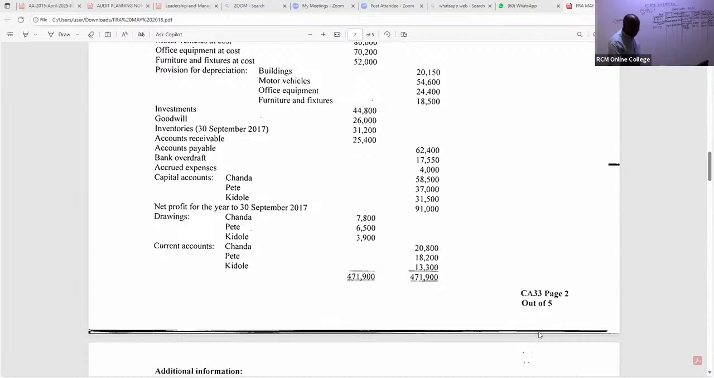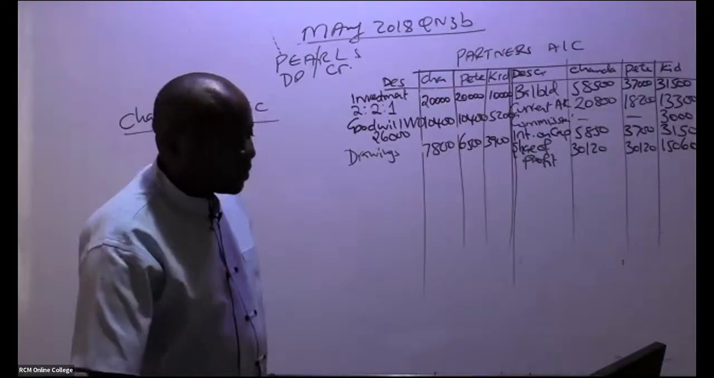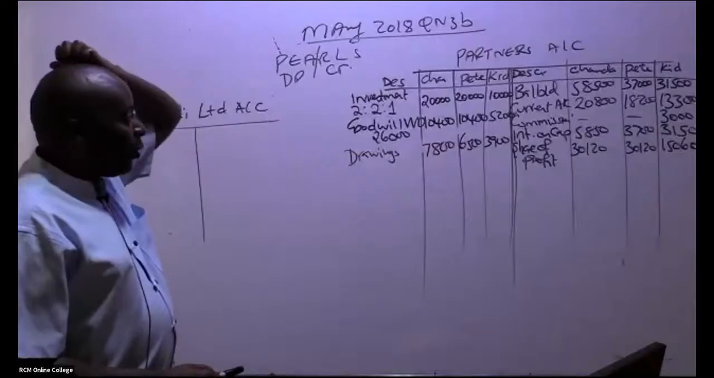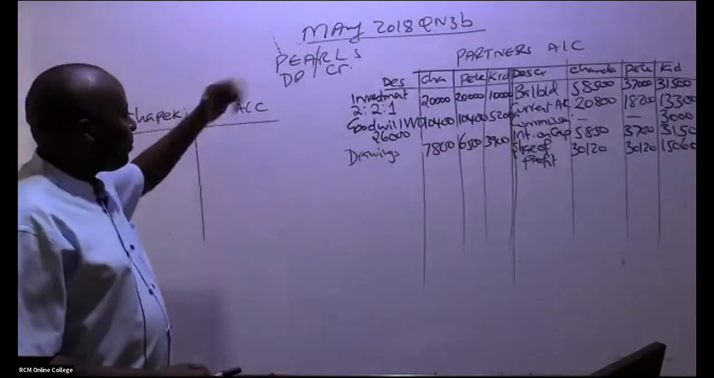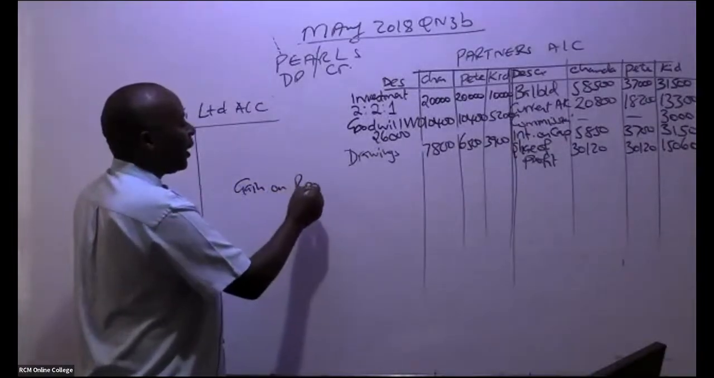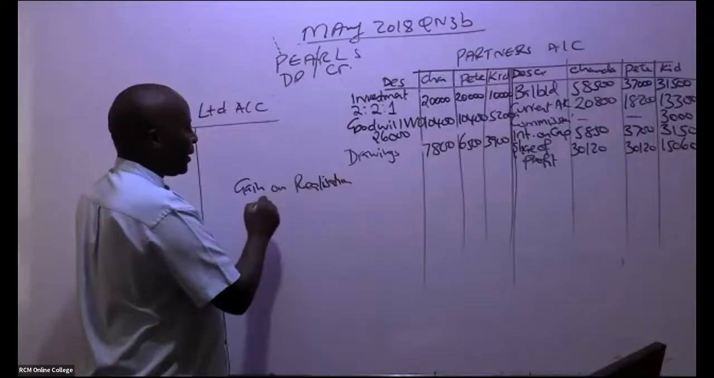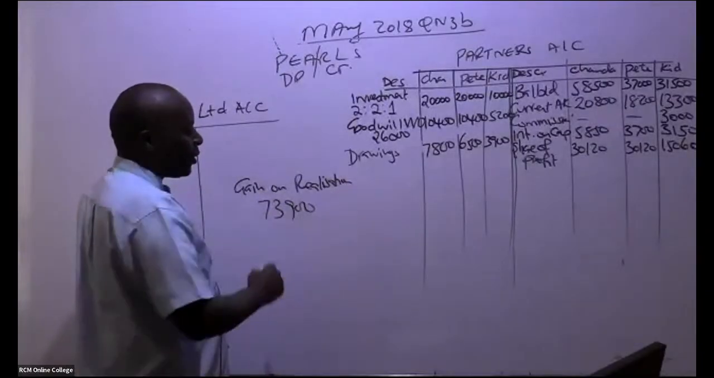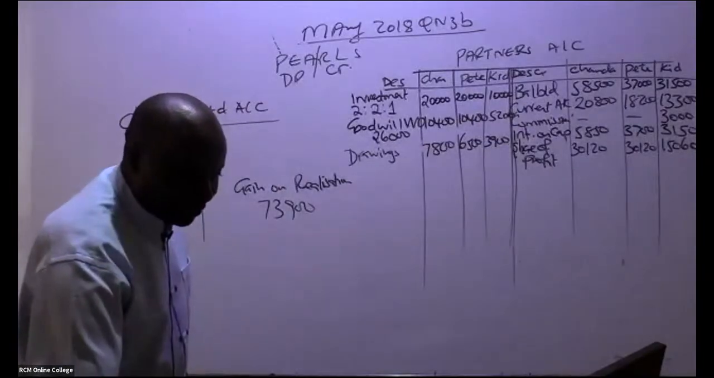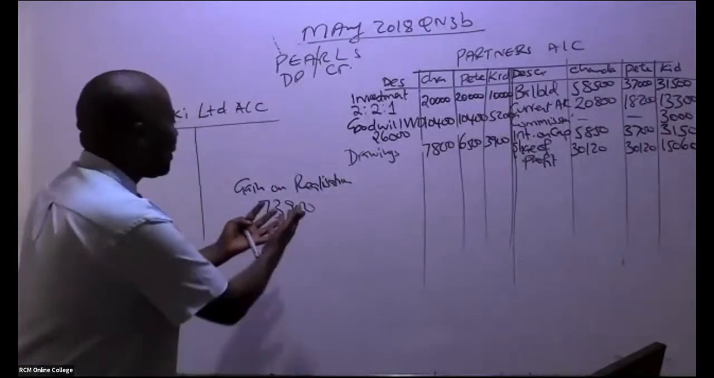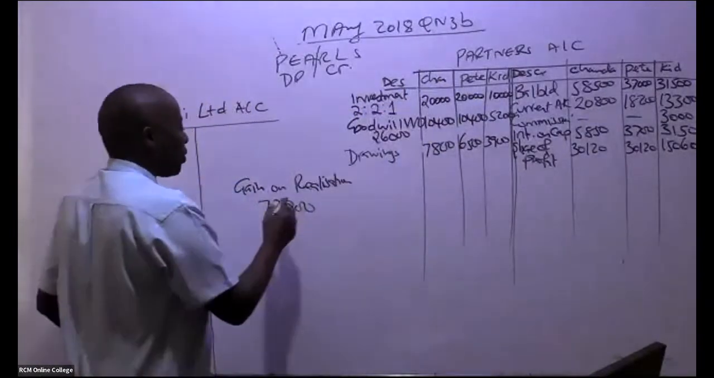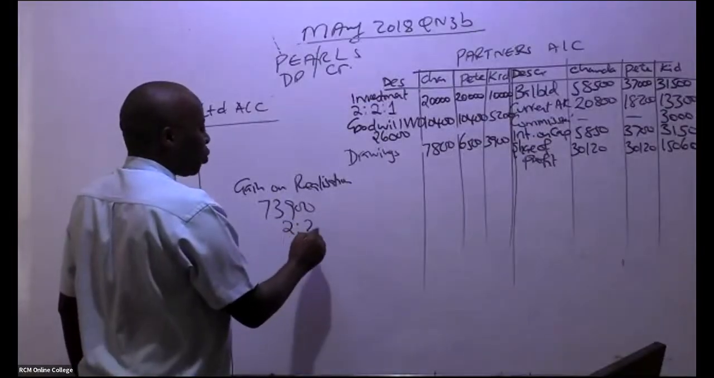Now, as I do this, there is something very important that normally connects this partners' account with my realization. Sorry, I rubbed this pretty fast. Remember, we got a gain on realization. Can somebody remind me, was it 73,900? Please share it out to the partners. It's their gain, it's their money. Share it out using the ratio 2:2:1.